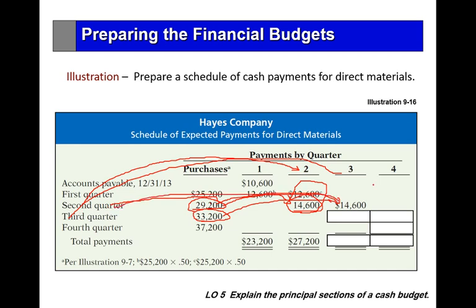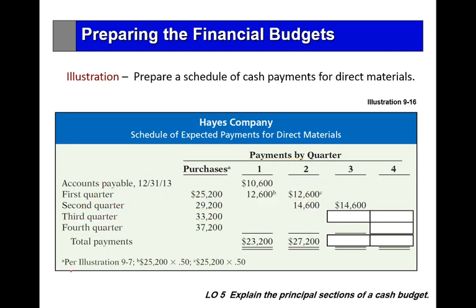The illustration said that in the same quarter 50% of purchases is expected to be paid. 33,200 multiplied by 50% is 16,600.